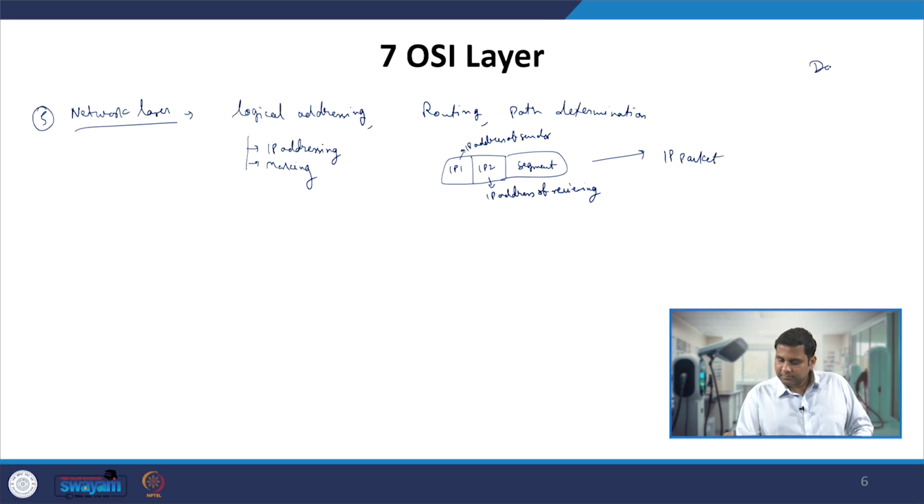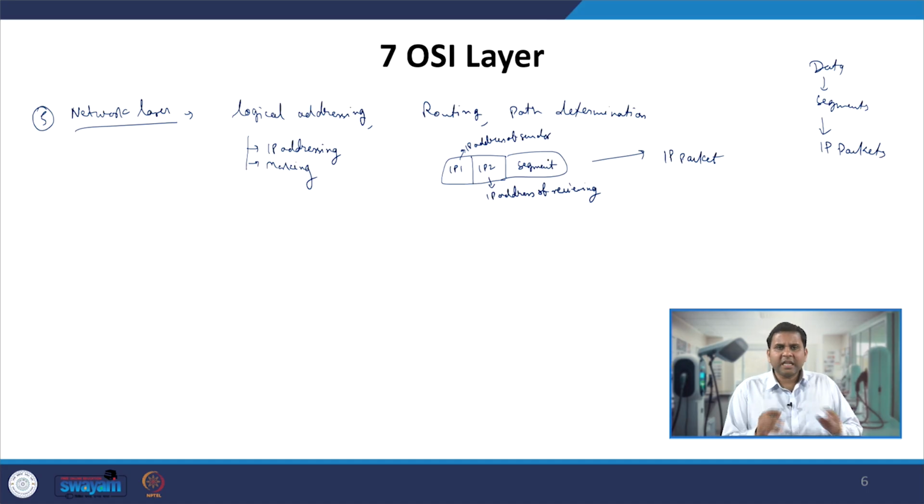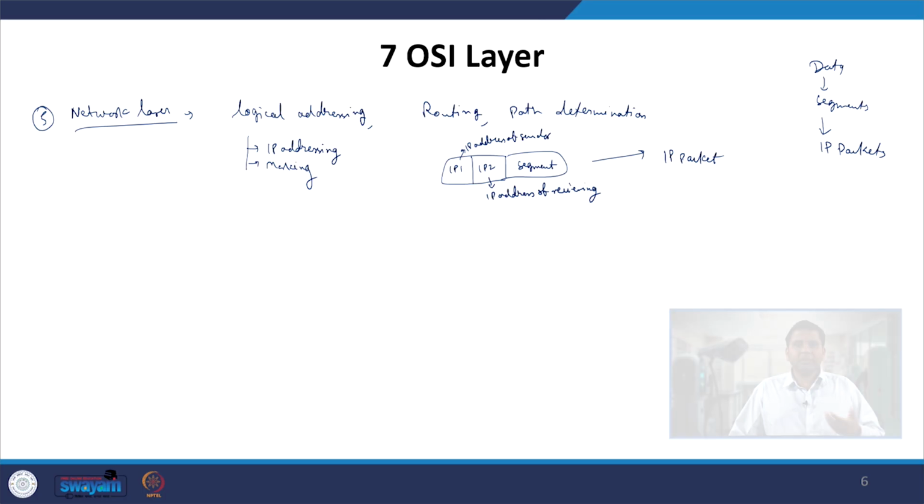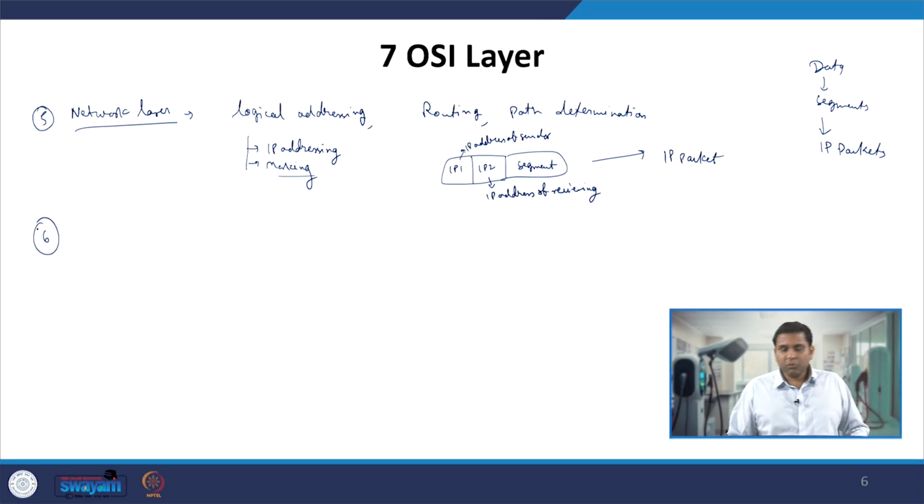So the data is converted into segments, and from the segments into IP packets, and this IP packet comprises the segment, which is some small part of the data, with the IP address of the sender and the IP address of the receiver. Then this will be routed, once the masking is defined, where the masking defines to which network it should connect. So after the network layer, once you obtain the IP packets, they will be sent to the data link layer.